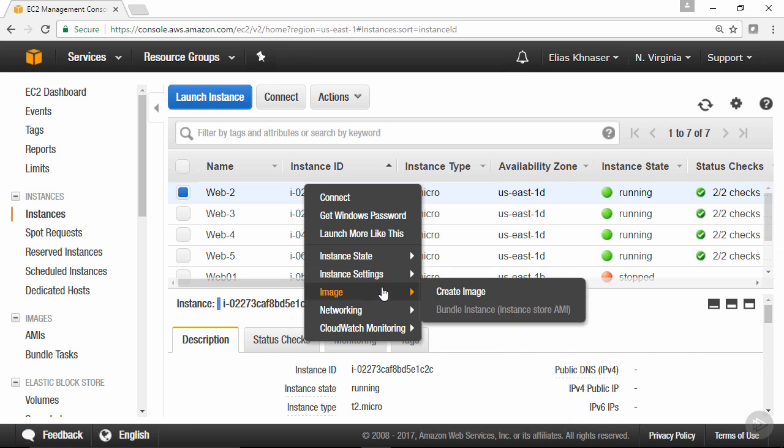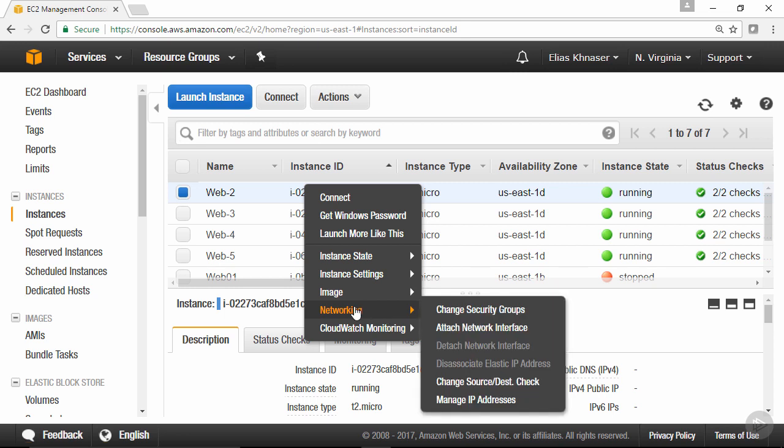From an image perspective, if you like this particular instance, if you've configured it to your liking and you want to create an image out of it, this is where you can go through the process of creating an image. Under networking, you have a bunch of things you have access to. For instance, you can change the security group. You can attach more network interface cards if you choose. You can change the source destination check. We did this during the NAT creation, if you recall. And you can also manage the IP addresses for this particular instance.